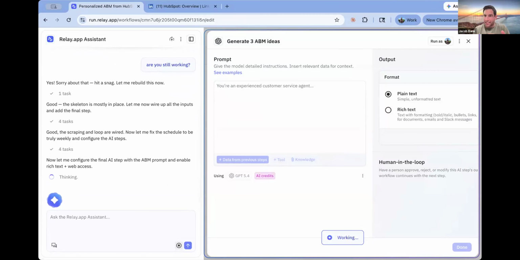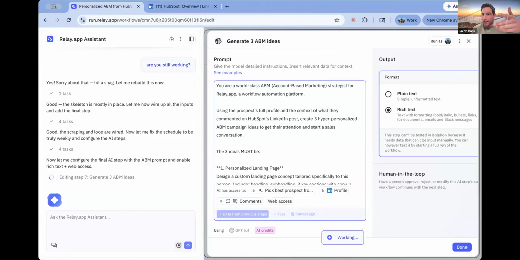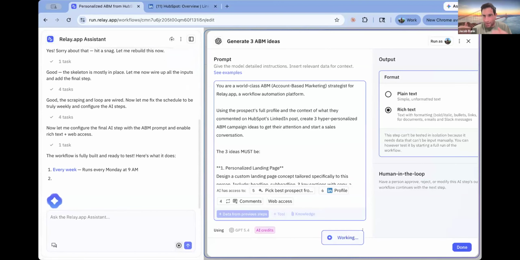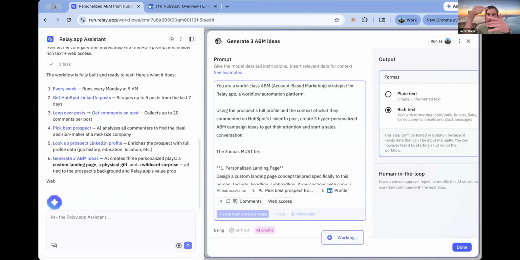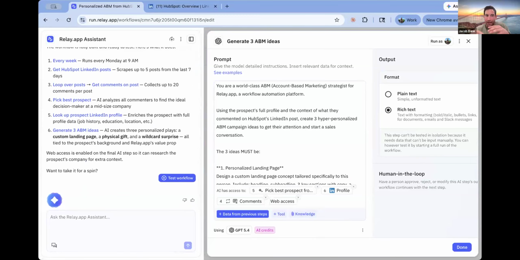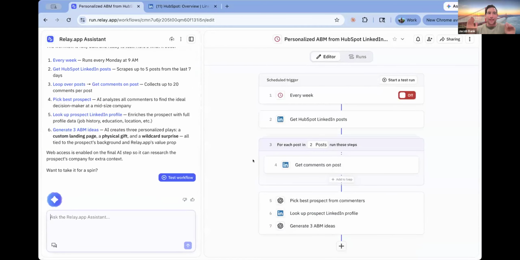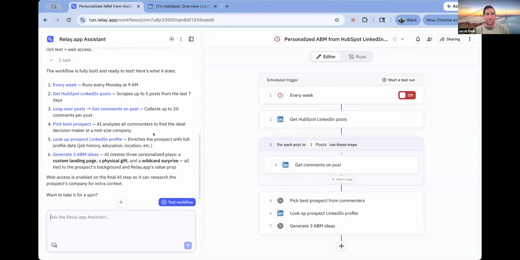There's another prompt that's going to be generating those three personalized account-based marketing ideas. So you can think of this AI workflow as an extension of traditional if-this-then-that workflows you may have done in tools like Zapier or Make.com or N8N, where AI decision making is embedded into the workflow, and all wrapped up in this assistant on the left that is essentially the automation consultant that builds it out for you.